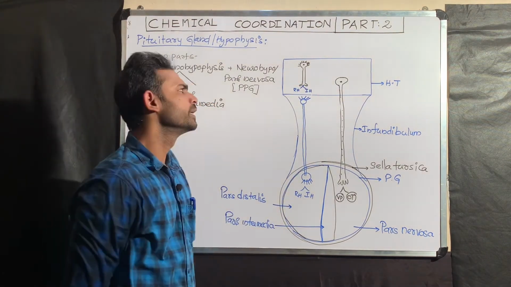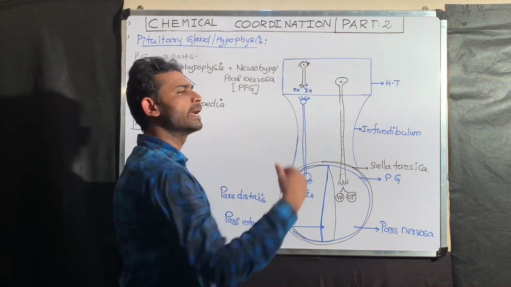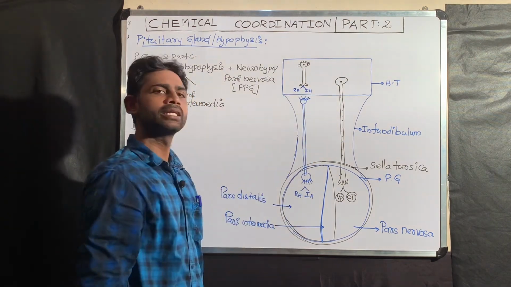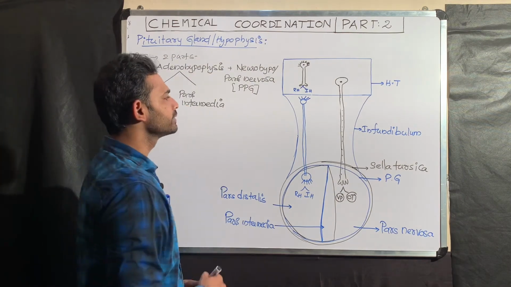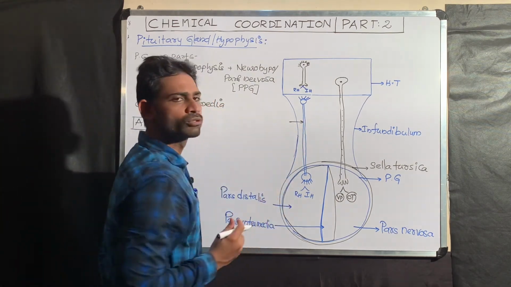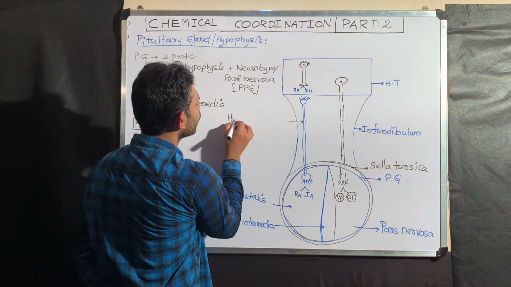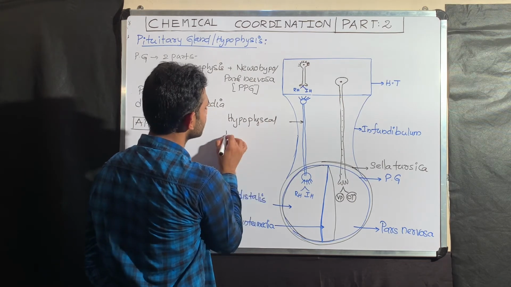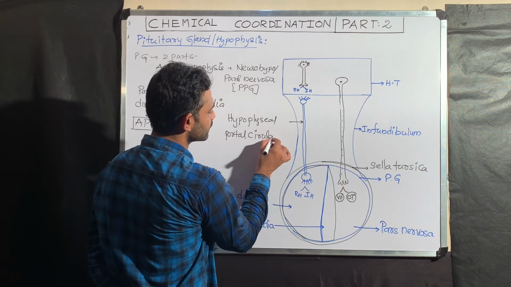We know that once these releasing and inhibitory hormones are produced by the hypothalamic neurons, they should reach the anterior pituitary gland. How will they reach? The important point is that they reach the anterior pituitary gland through the hypophyseal portal circulatory system.